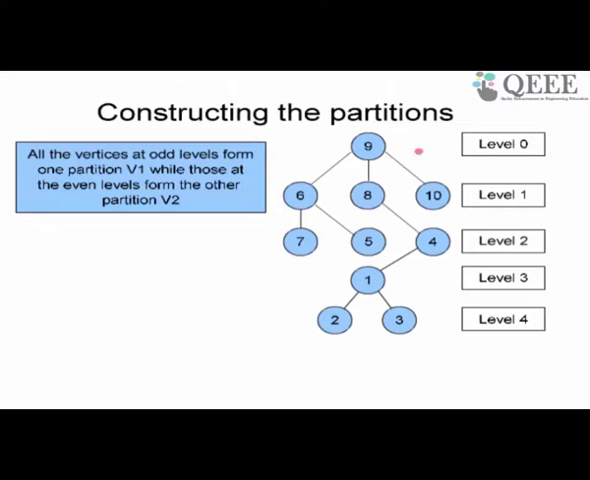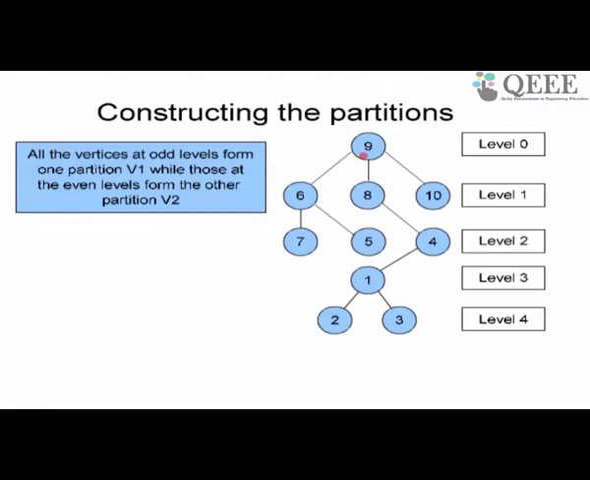How do I do it? Take all the odd numbered levels and put them in one partition. Take all the even numbered levels and put them in another partition. So 9, 7, 5, 4, 2, 3 should be in one partition, and 6, 8, 10 and 1 should be in the other partition, right?